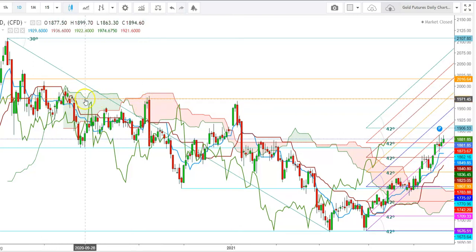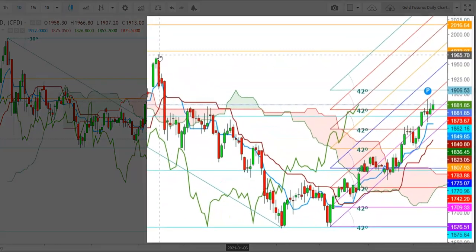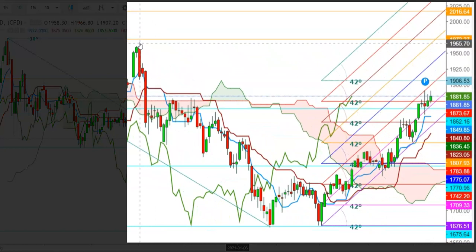So friends, here you can see that the level of $1967 seems to be a tough resistance for the gold futures, where it had already tested this resistance during the month of November 2020. Once again the gold futures found a stiff resistance at the levels of $1967 during the month of January 2021.